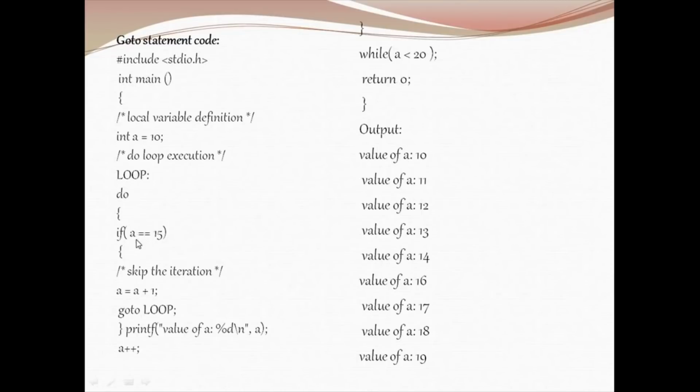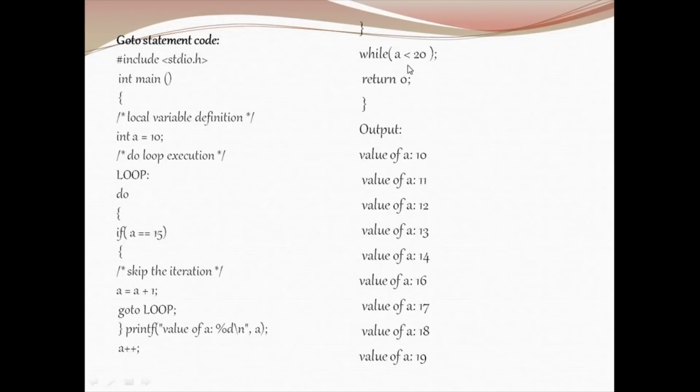So when it is 15 equal to 15, the condition becomes true, it will enter the if block, and the value of a is incremented to 16, and the next line we have mentioned is goto loop. So it will transfer the control to the beginning of the loop, that is, the control will go over here. Now it will again enter the loop with the value of 16. Is 16 equal to 15? The condition is false, then 16 is printed. So the 15 here is being skipped by this goto statement. That is the use of goto here.